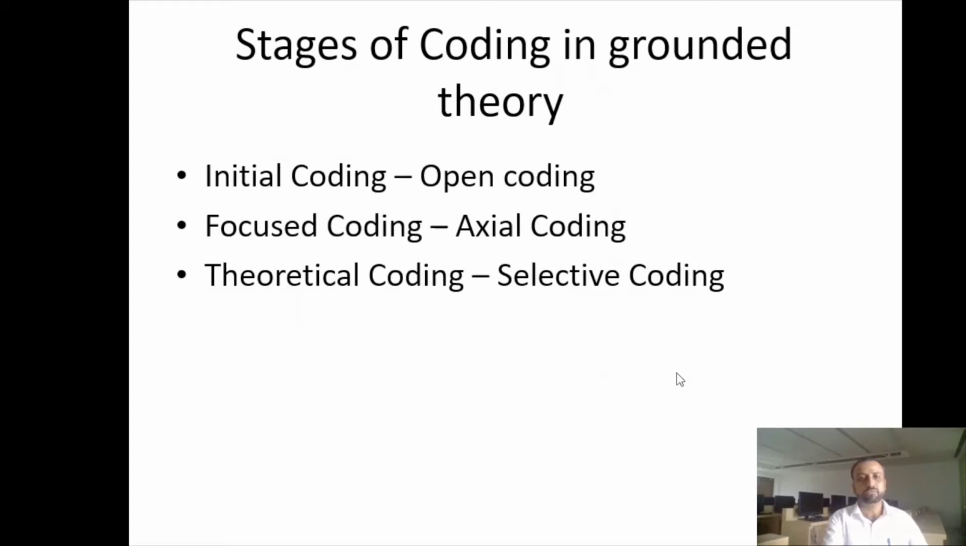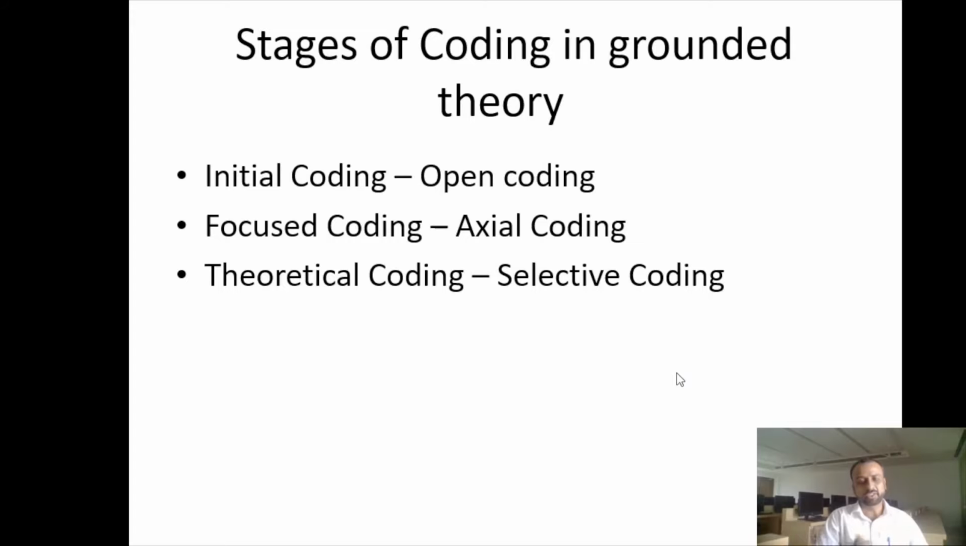Again, if you go back to the qualitative analysis and you read the Straussian version of grounded theory, Strauss and Corbin have suggested three stages of coding. Strauss said that you begin with open coding, then you go on to axial coding, and then you go on to selective coding.